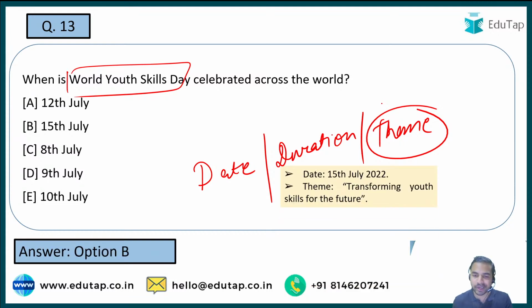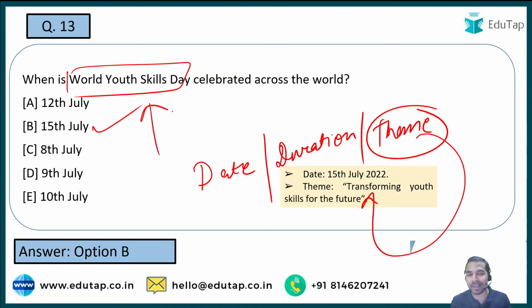That is absolutely right. So guys, I already told you the two dimensions. The first dimension is the date, that is 15th July. The second dimension is the theme. The theme for this year is Transforming Youth Skills for the Future. You are the youth, you are required to take this country forward, and that's the reason World Youth Skills Day is being celebrated. ठीक है जी, और उसका थीम है ट्रांसफॉर्मिंग यूथ स्किल्स फॉर द फ्यूचर. That is the right answer to the question.